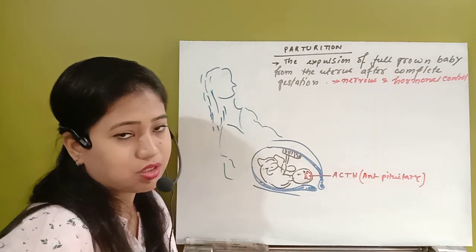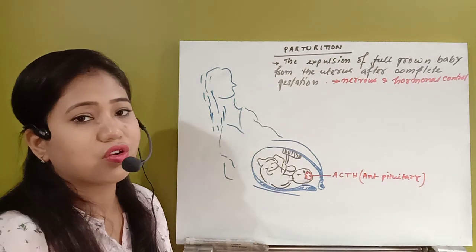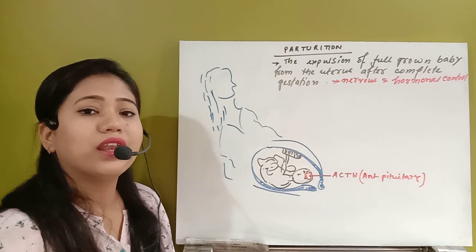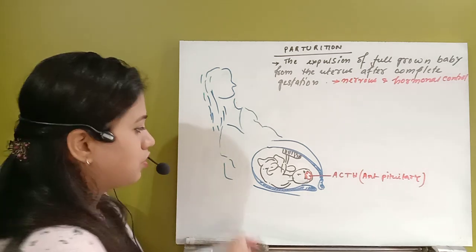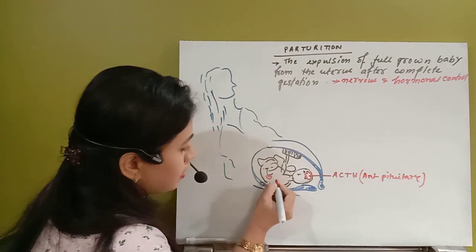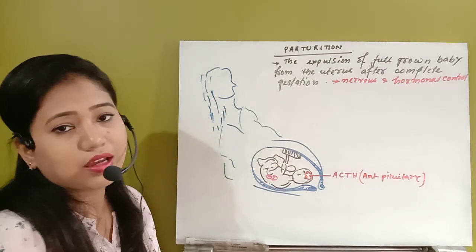So ACTH, as we can remember, what is the function of ACTH? It will actually stimulate the adrenal cortex. Suppose here this is the kidney. Just above the kidney there is an adrenal gland.